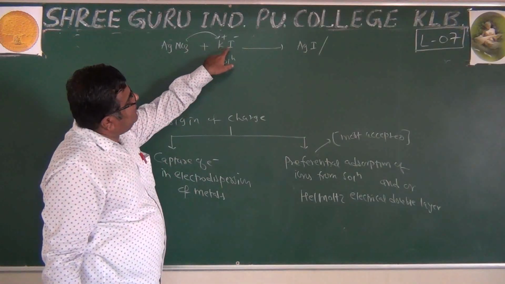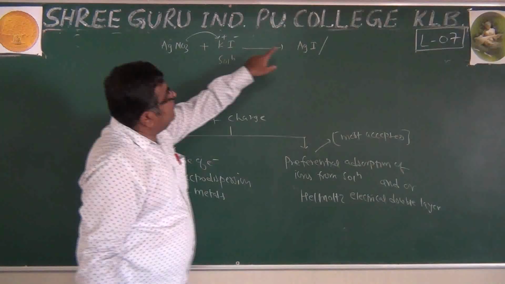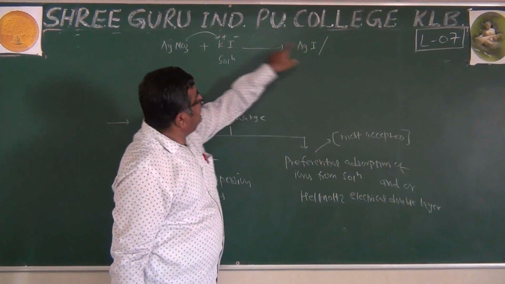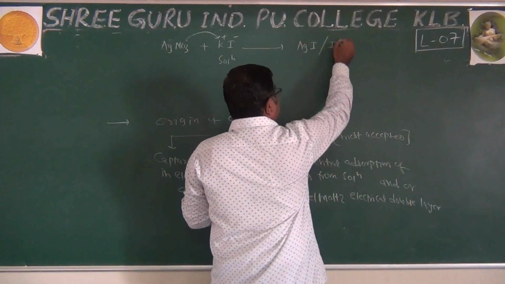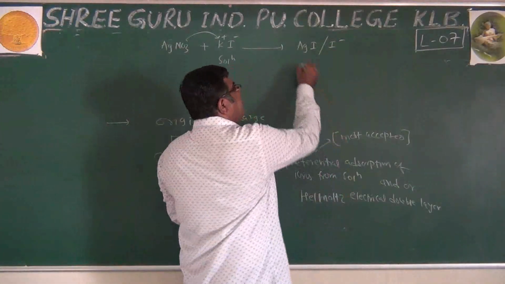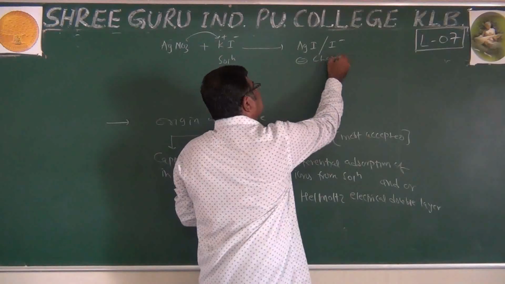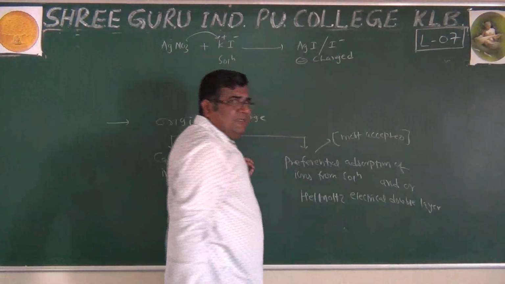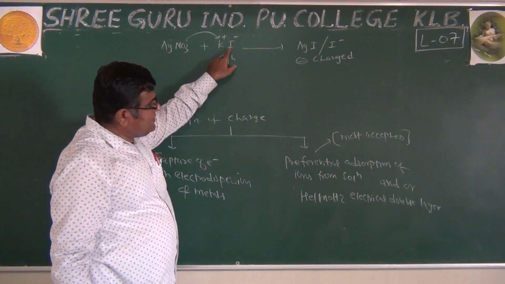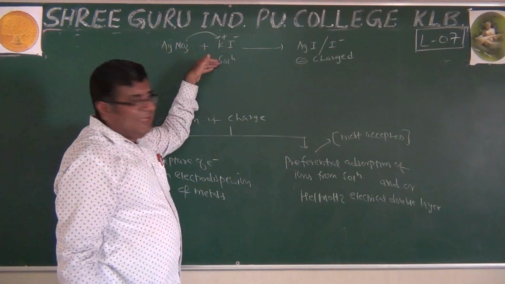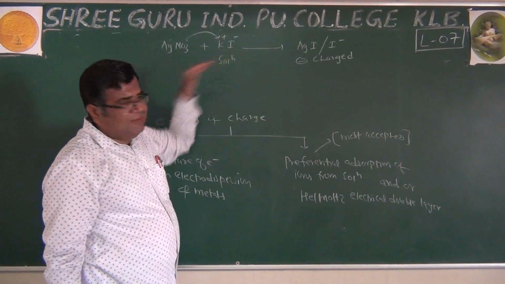Solution has K plus and I minus. What is the ion common between silver iodide and potassium iodide? It is iodide. That's why it adsorbs this ion and it becomes negatively charged. You understand this? Out of two ions, preferential adsorption prefers the iodide ion, which is the common ion between solution and that precipitate.